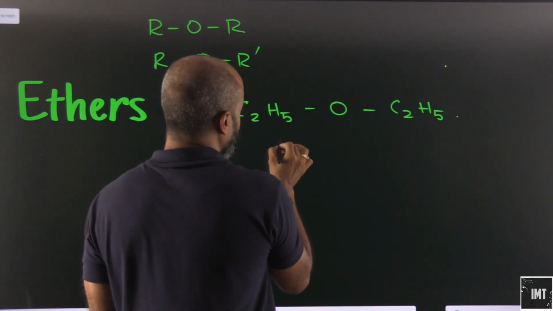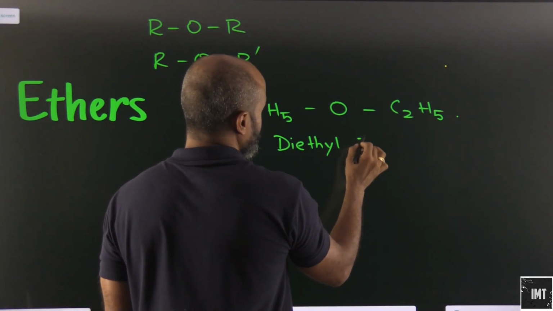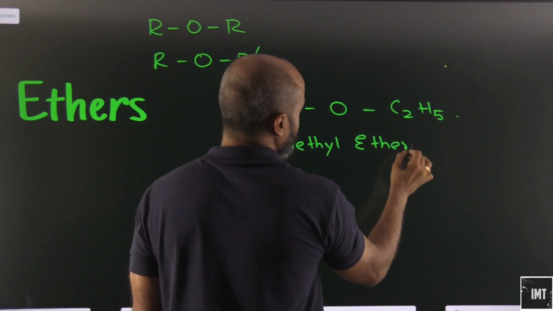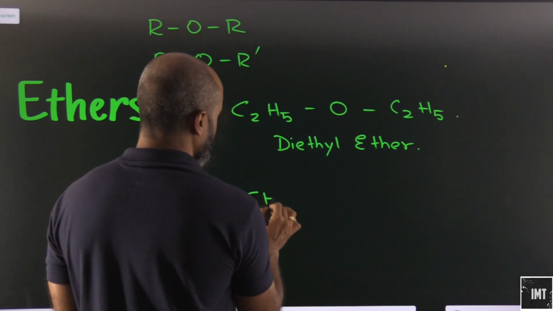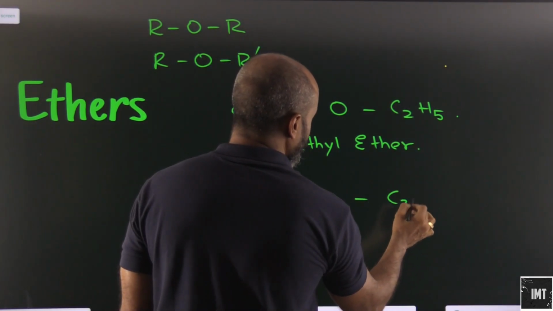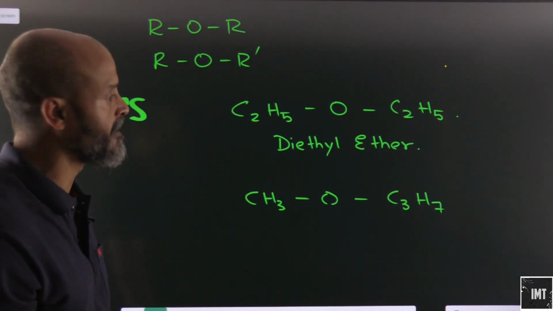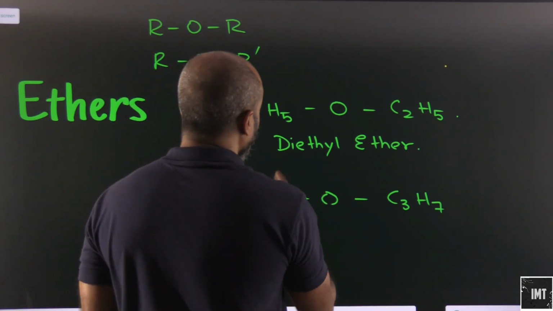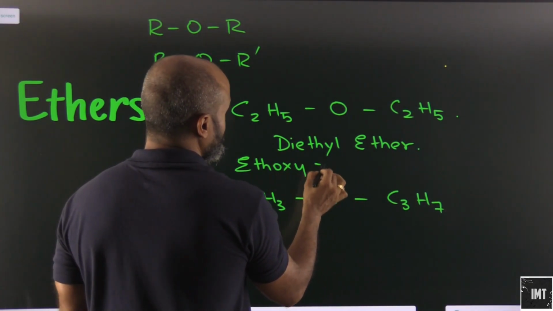So the common name here will be diethyl ether, or we can write this as ethoxyethane.